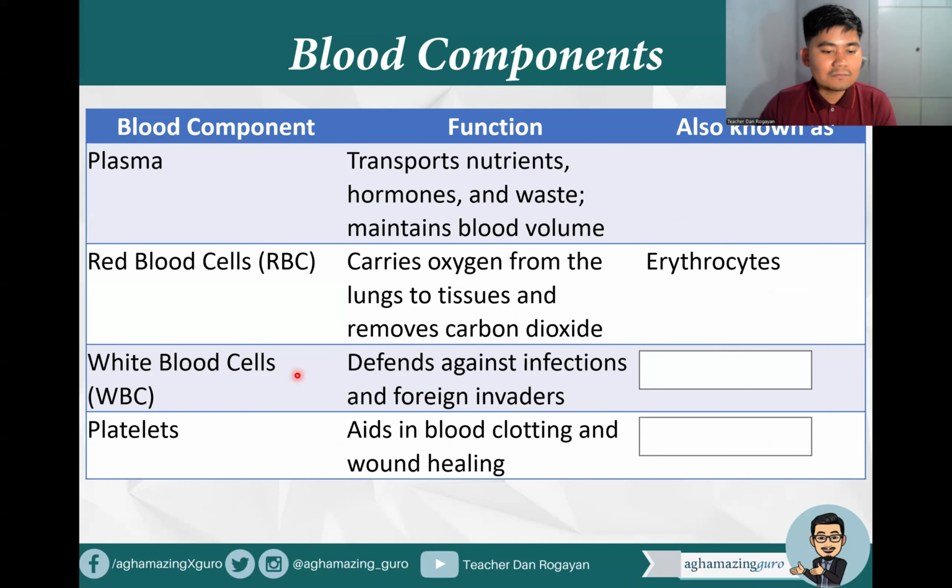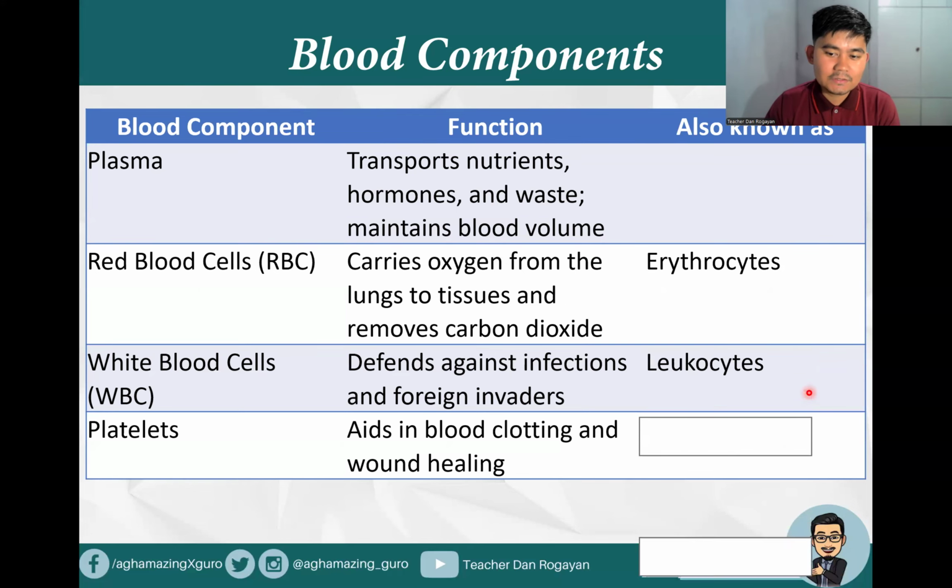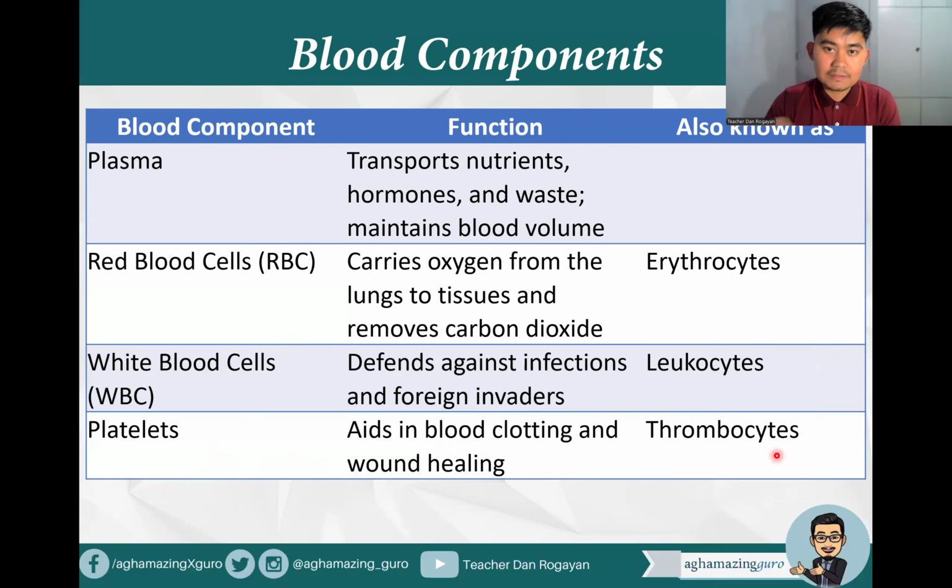Okay. Then we also have the white blood cells, defense against infection and foreign invaders. So they are actually part of our immune system. And white blood cells are also known as leukocytes. While the platelets aid in blood clotting and healing of our wounds. And platelets are otherwise known as thrombocytes. So basically, these are the blood components in our body system.